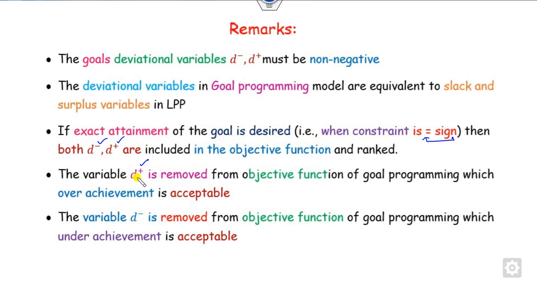You have to remove the D positive whenever overachievement is acceptable. That is, whenever the constraint is like x is less than a, what is the meaning of that? Overachievement is already accepted. So you have to remove this D positive and keep only the D negative. On the other hand, D negative can be removed whenever underachievement is acceptable. So you have to achieve this as here.